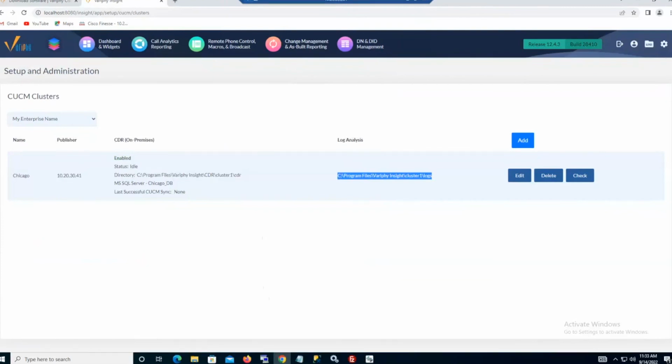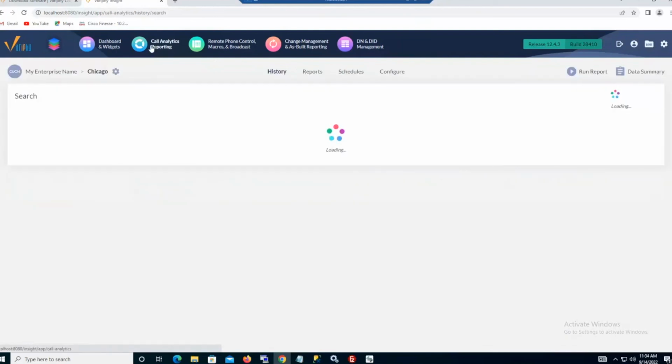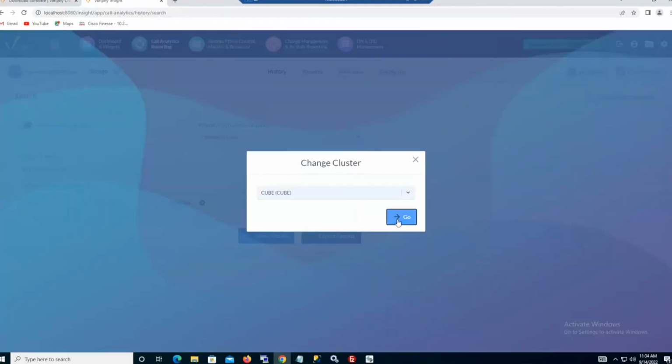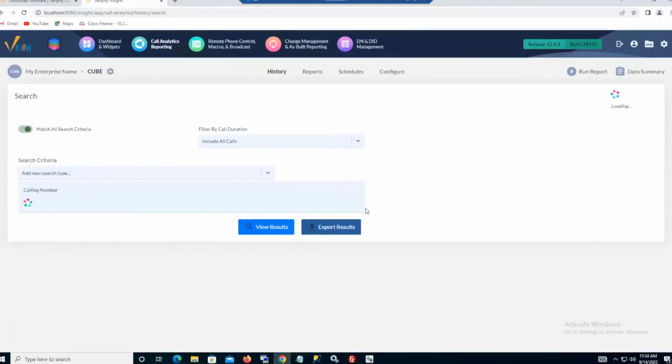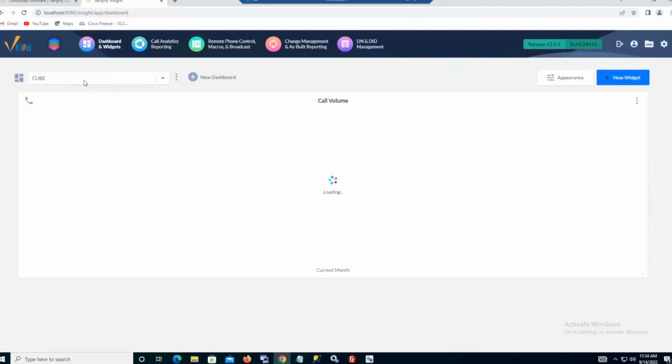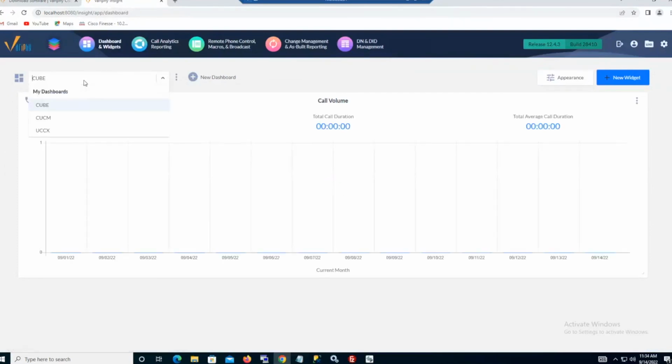All right, that covers the snapshots. Once again, as I had made mention, diving into the analytics section here, running some quick history searches, whether that's from the UCM or the cube varieties, I just don't have any data here at the moment. Getting a little long. But also what you can check: now my dashboards all came over too. So all my dashboards came over in that configuration file. I don't even have any cube data, so that one's probably pretty blank.